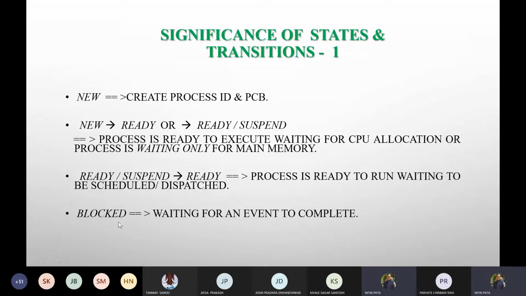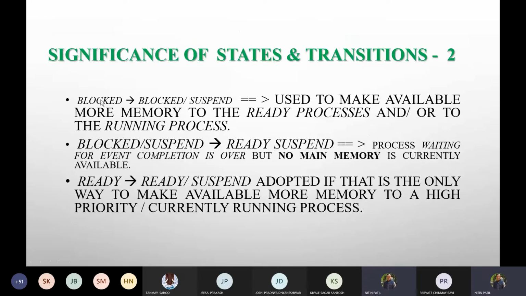Sometimes it may be blocked, meaning waiting for an event to complete. That's what we saw with T. It was waiting for some event to occur. It was in sleeping mode, correct? Then blocked to blocked suspend is used to make more memory available to the ready process and/or the running process. Now, if you require more memory and it is not available, you would be told, okay, can you please wait for a while?